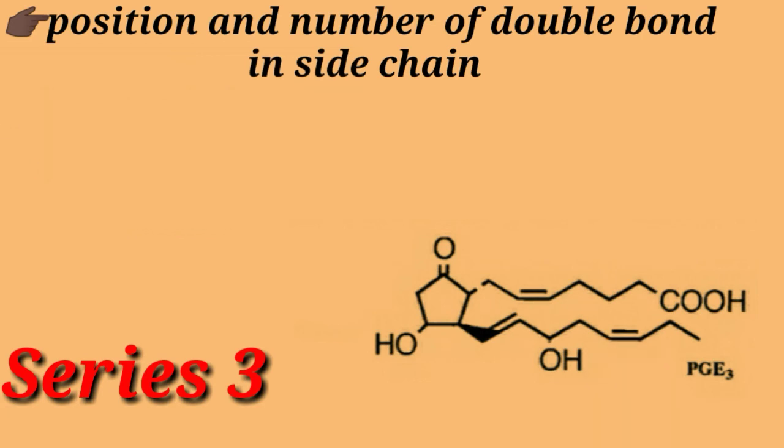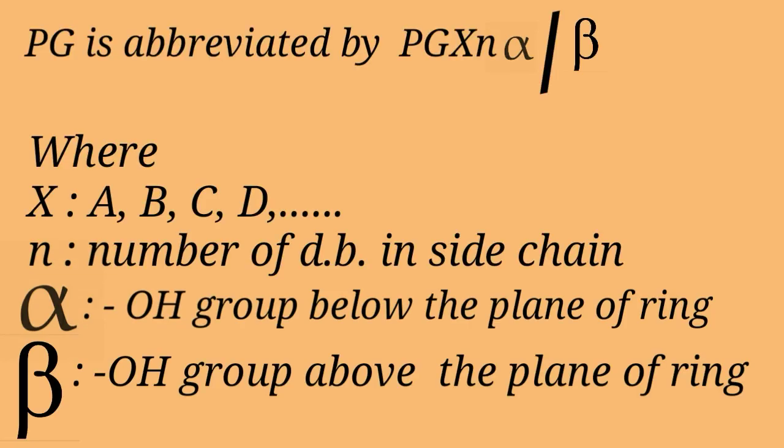Prostaglandins are abbreviated by the formula PG, XN, alpha or beta, where X represents the A, B, C, D families, N represents the number of double bonds in the side chain, alpha represents the OH group below the plane of the ring, and beta represents the OH group above the plane of the ring.